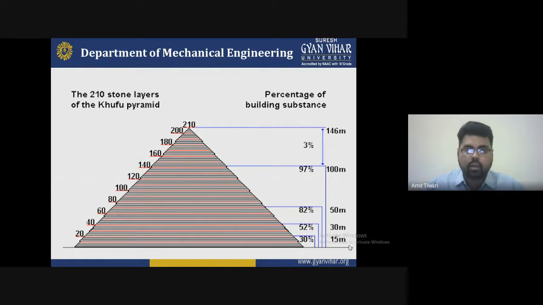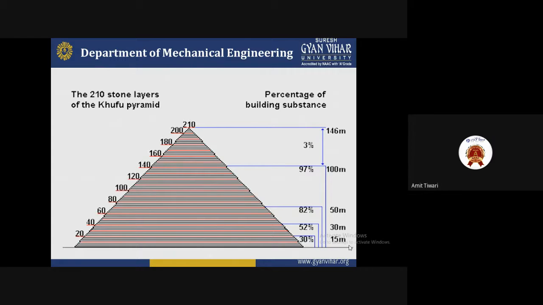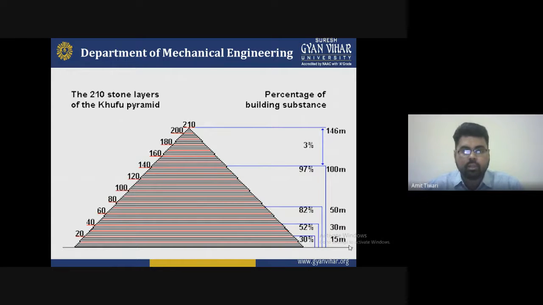These are some ratios, and the percentage distribution is shown here. Between 20 and 40 it is approximately 15%, and in the upper range 92%, 97%, and only 3% in the range of 220 to 146. So these are some basic structures we have to create to maintain the quality.